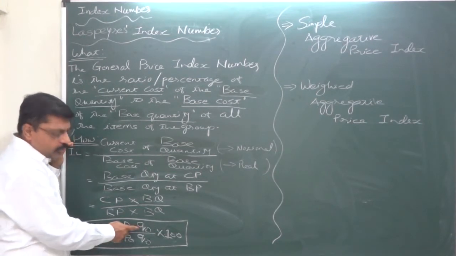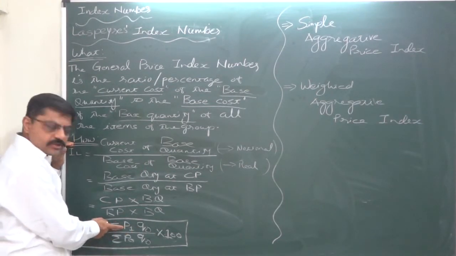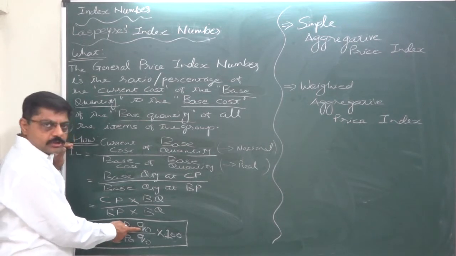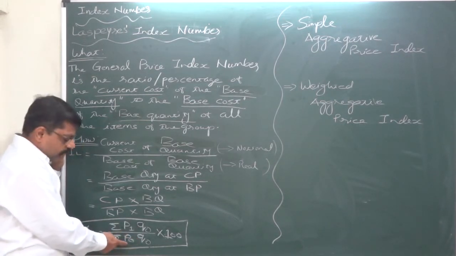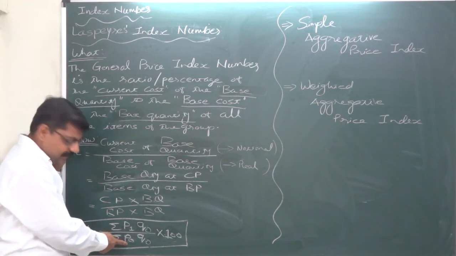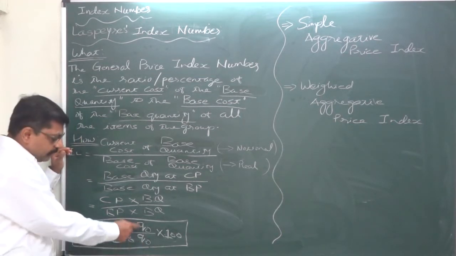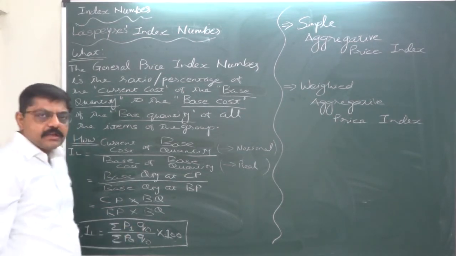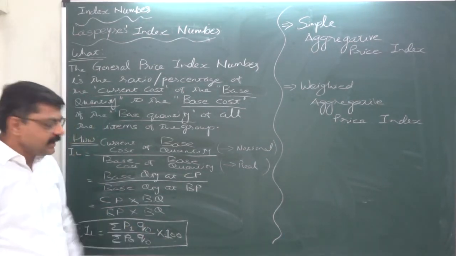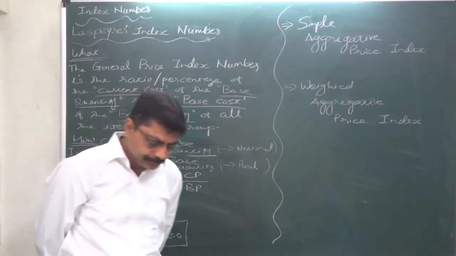Sigma P1Q0, where P1 is the price of the current year and Q0 is the quantity of the base year, divided by sigma P0Q0, where P0 is the price of the base year and Q0 is the quantity of the base year. In the numerator as well as the denominator, there is base year quantity only, and multiplying by 100 means to get the percentage.